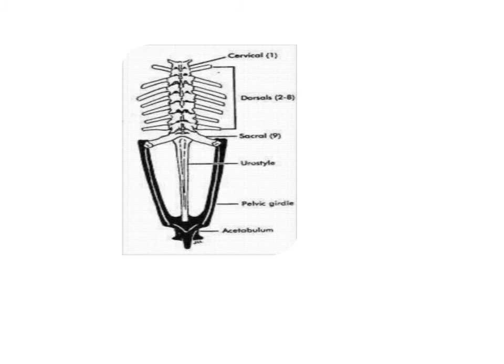The pubis is a much reduced triangular piece of calcified cartilage occupying the ventral part of the disc. It is completely fused with its fellow of the other side in the median pubic symphysis. The ischium forms the posterior one-third of the disc. The ischia of the two sides fuse together at the median ischiatic symphysis.